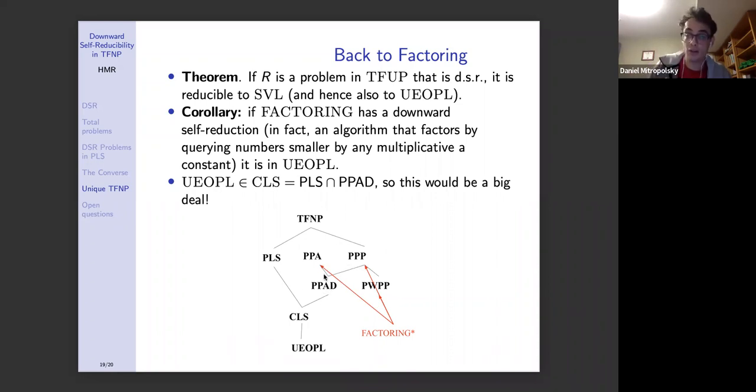People have been working for a while on showing that factoring is in the class PPAD by trying to exploit one of those inefficient algorithms for factoring, but we haven't been able to do that. Whereas if someone came up with a downward self-reduction for factoring, then you would have that factoring is in unique end of potential line. So it would be in a class much lower than PPAD, which would be quite surprising.